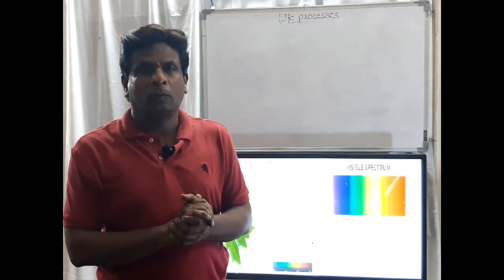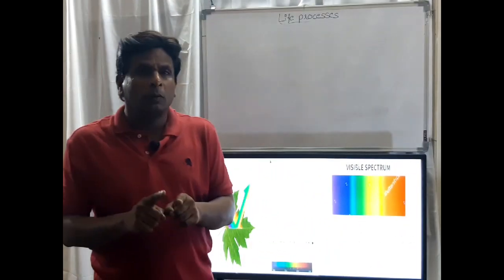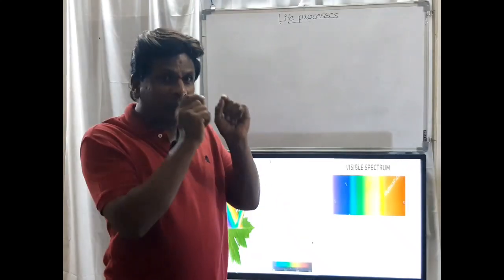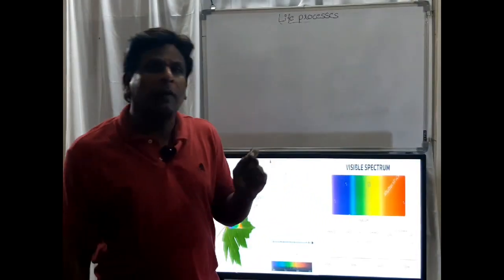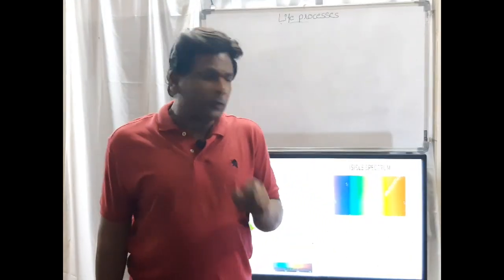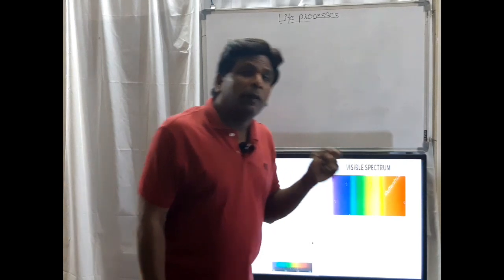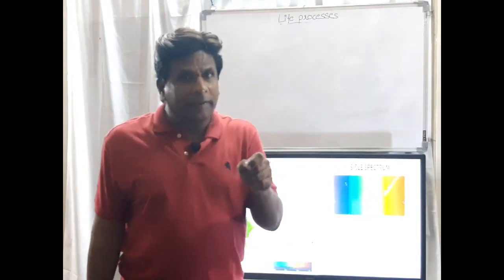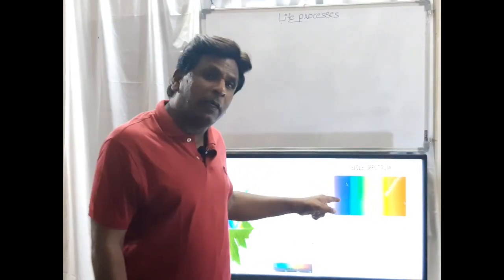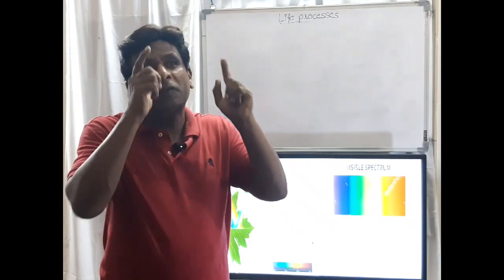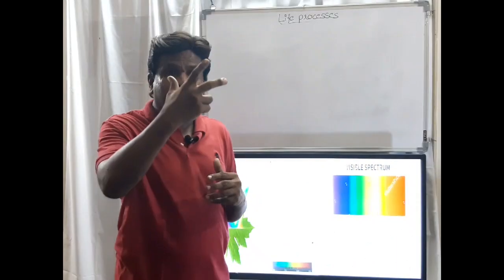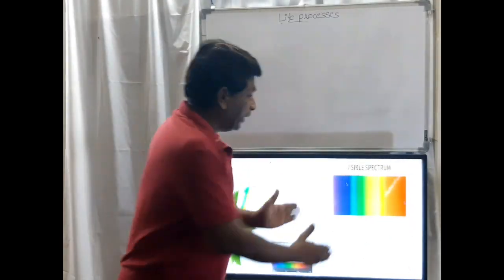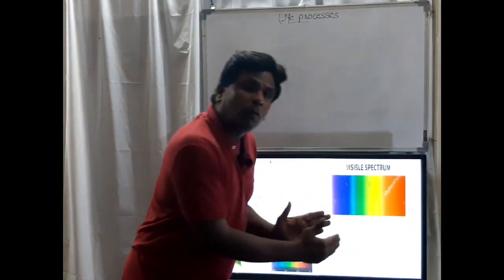In visible light, the 7 colors of the rainbow are present, because the wavelength of these rays is big enough that we are able to see those lights with our eyes. So because of that, this part of the rays is called visible light.